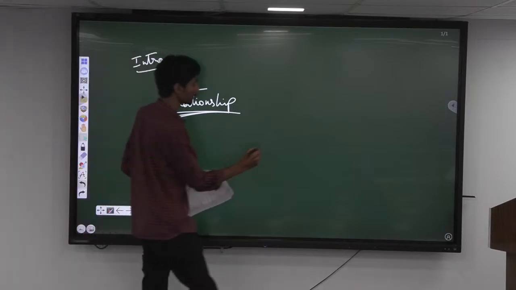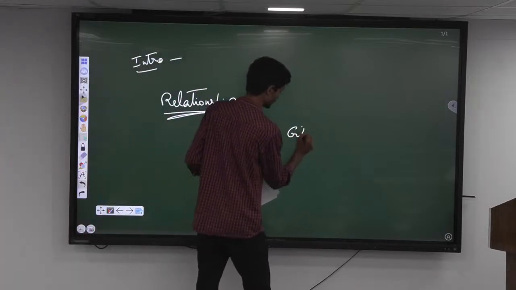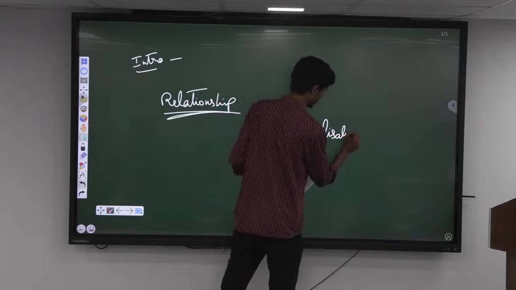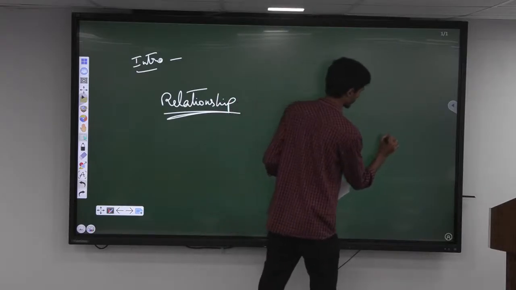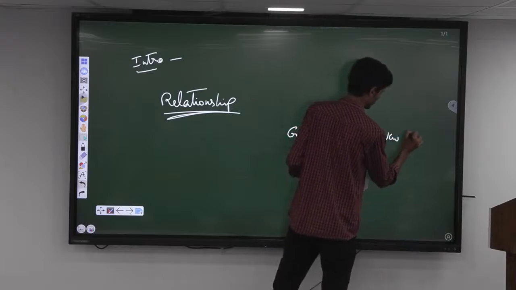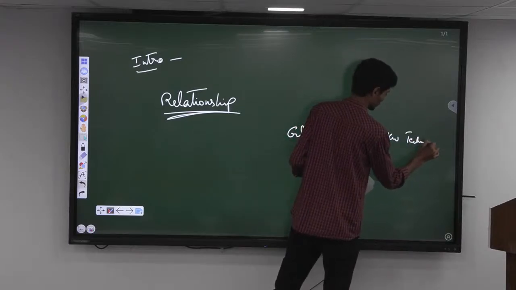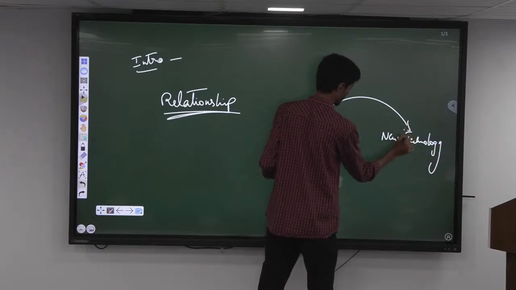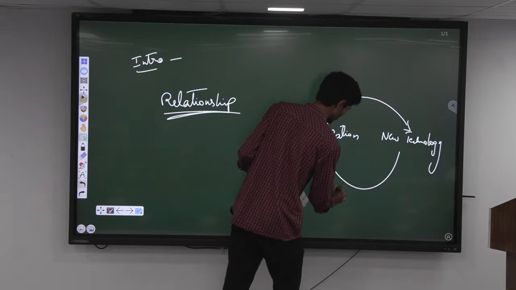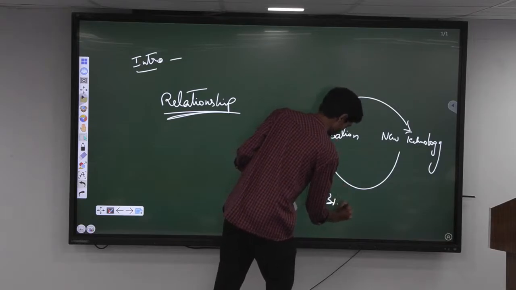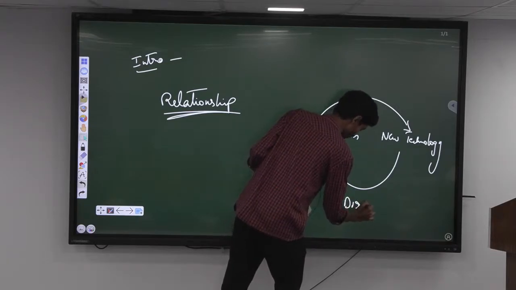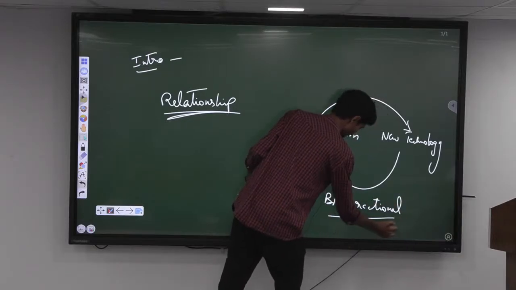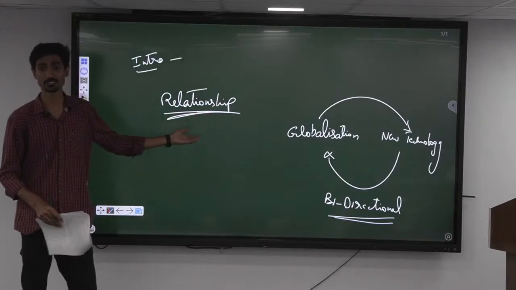We can tell the relationship has been bidirectional.